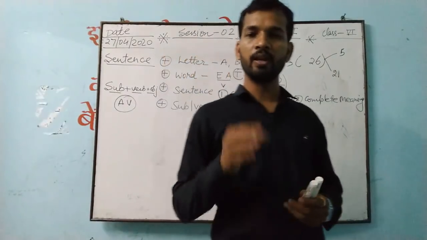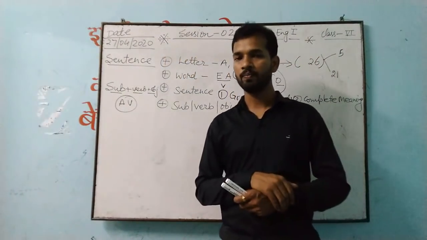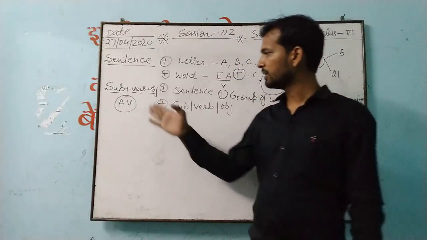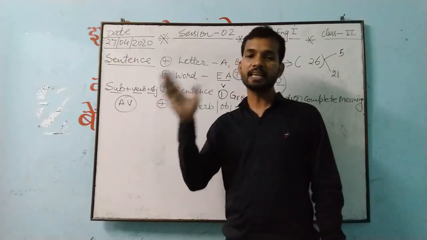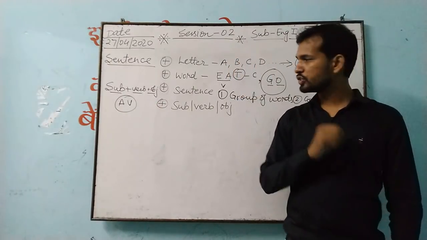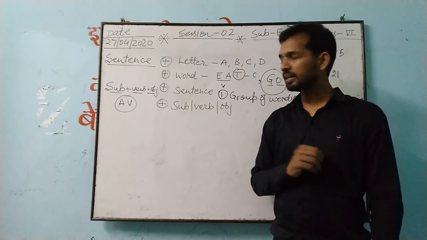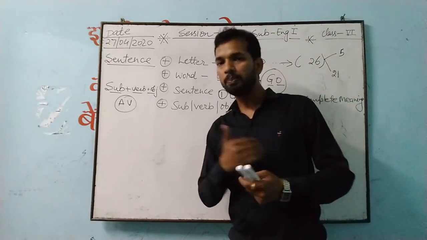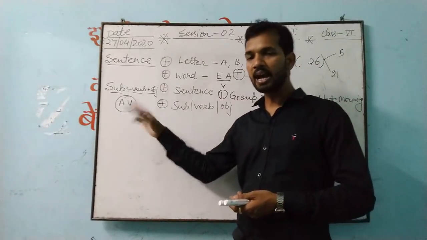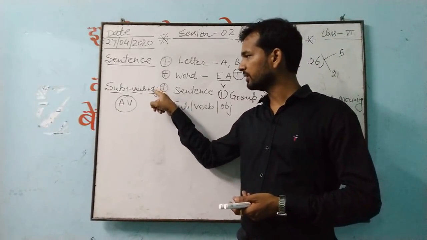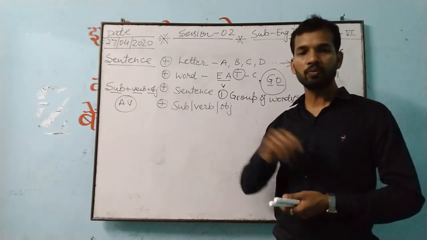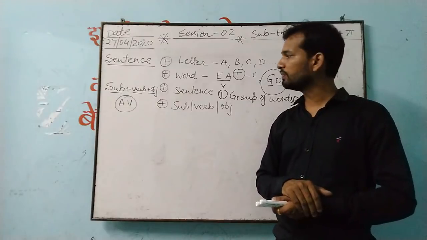You know very well that voice is a form of verb. And if you are writing a sentence, the sentence can be in active voice, and it can also be in passive voice. We are not going deep into active and passive, but I am giving you a little bit of information. This is active voice, and now if the object moves to the place of the subject and the subject comes to the place of the object, this will form passive voice.